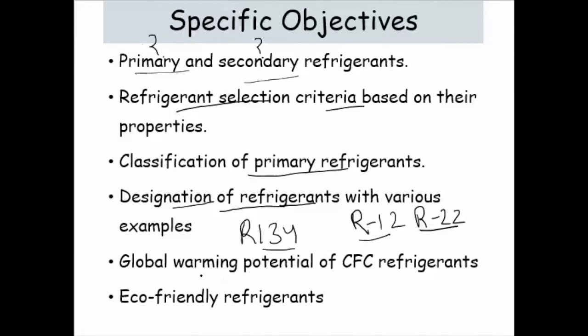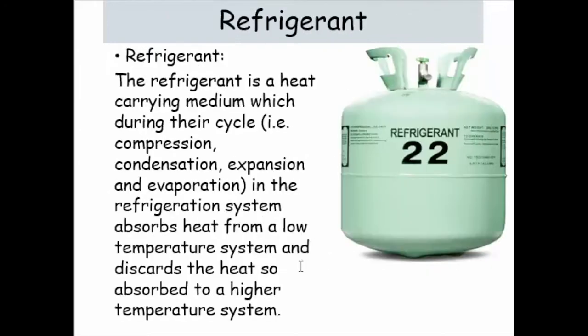Then we need to discuss the global warming potential of the CFCs and ozone layer depletion also, and then we'll discuss the eco-friendly refrigerants. So these are the various objectives of this topic. Firstly we will define the refrigerant. Refrigerants are found in such types of cylinders. It is a sort of gas in a gaseous form.